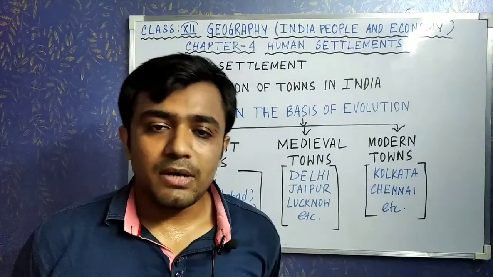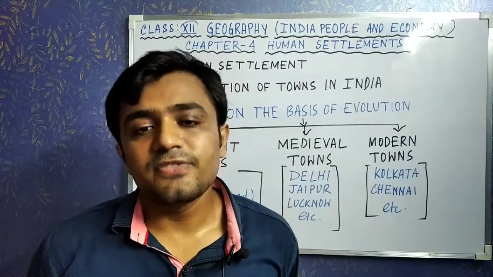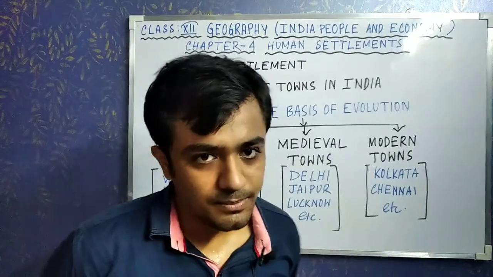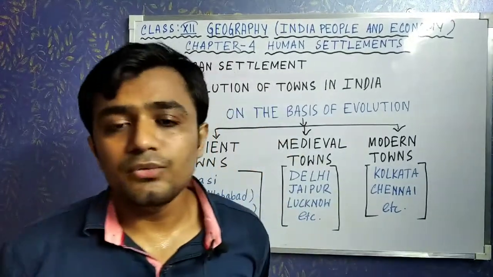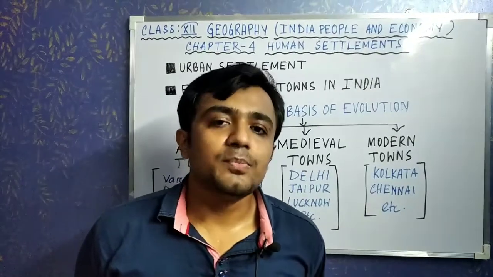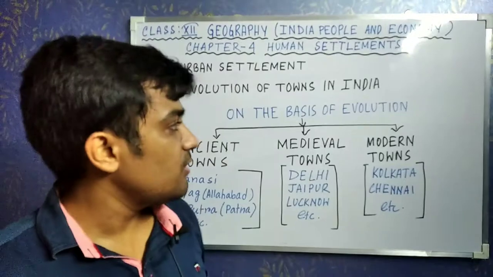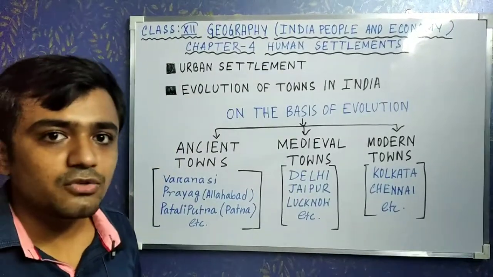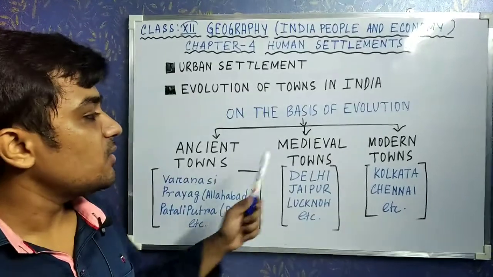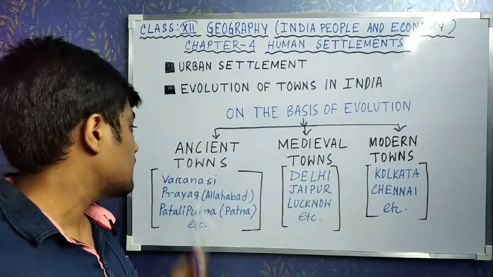Evolution of towns in India started in the prehistoric period, for example, the Indus Valley civilization, Harappa and Mohenjo-daro. It continued when the British came to India and created lots of towns for their needs. Clear? So on the basis of evolution we can classify towns into three categories. Number one is ancient towns, second is medieval towns, third is modern towns. So let's discuss one by one.